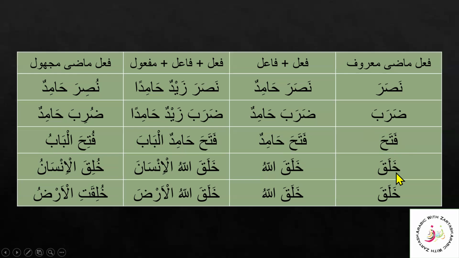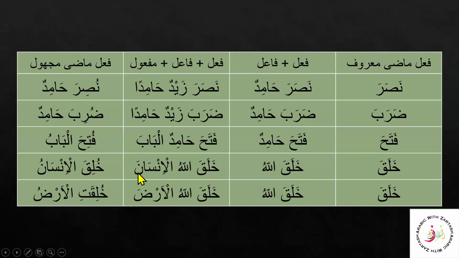Next example is khalaqa. Khalaqallahu. Khalaqallahu al-insana. Now here see fa'il madi ma'ruf, the inside doer is Allah lafzul jalala, Allah subhanahu wa ta'ala here. Khalaqallahu, Allah is the fa'il here. Here fa'il and maf'ul, adding a maf'ul, al-insana. You remember this, that when adding the al, we have to drop the tanween and only the single fatha will come here. It should be in the nasab state because insan here is maf'ul.